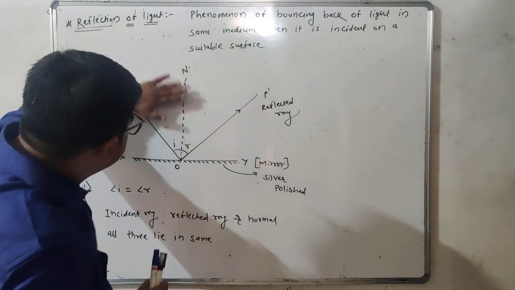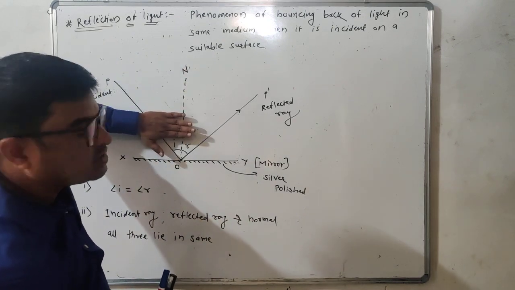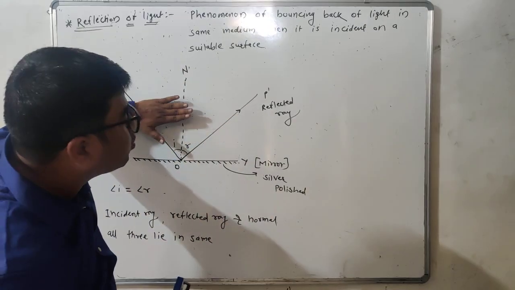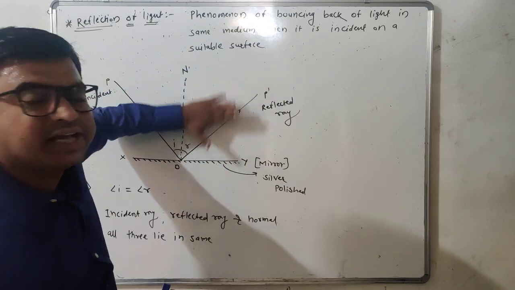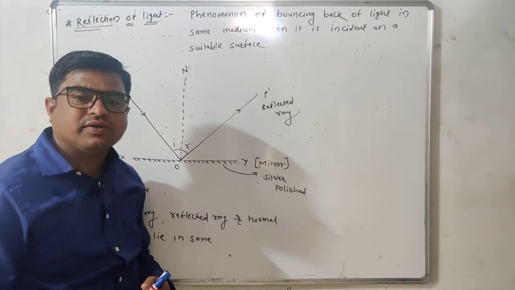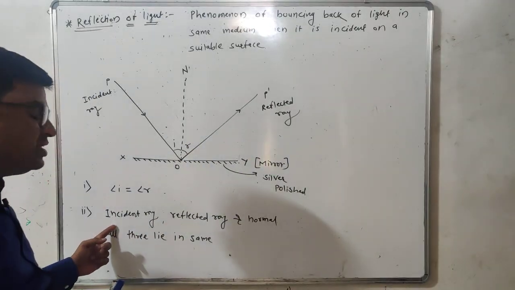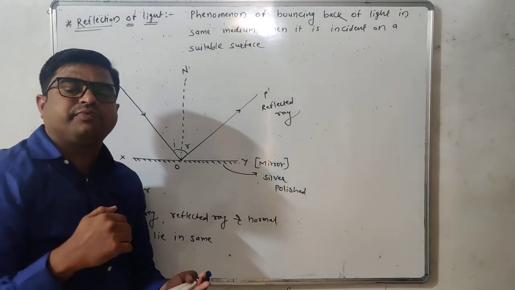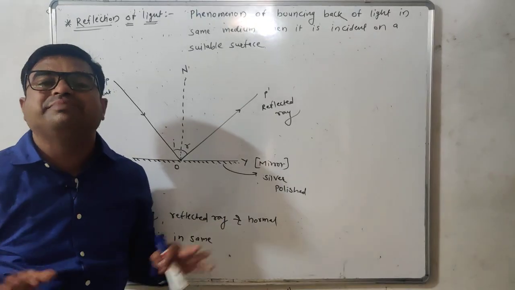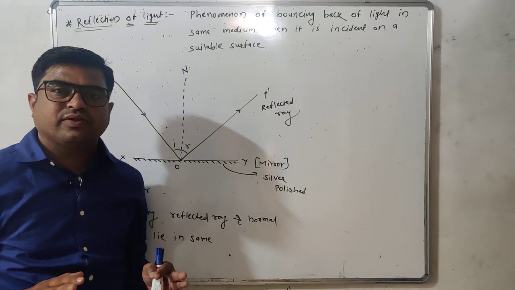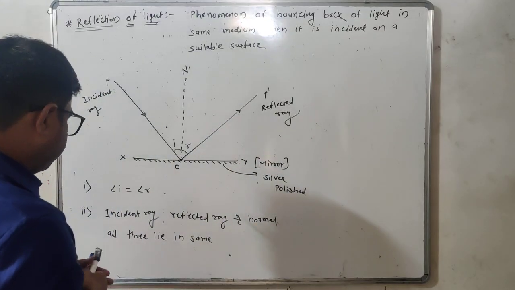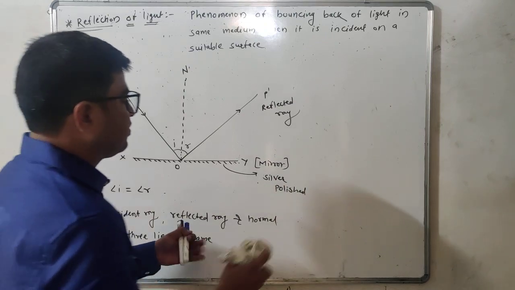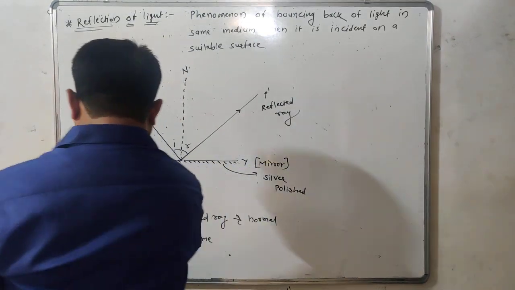This plane of incidence always coincides with the plane of reflection. That means incident ray, reflected ray and normal, all three lie in the same plane. Got it? This is the second law.